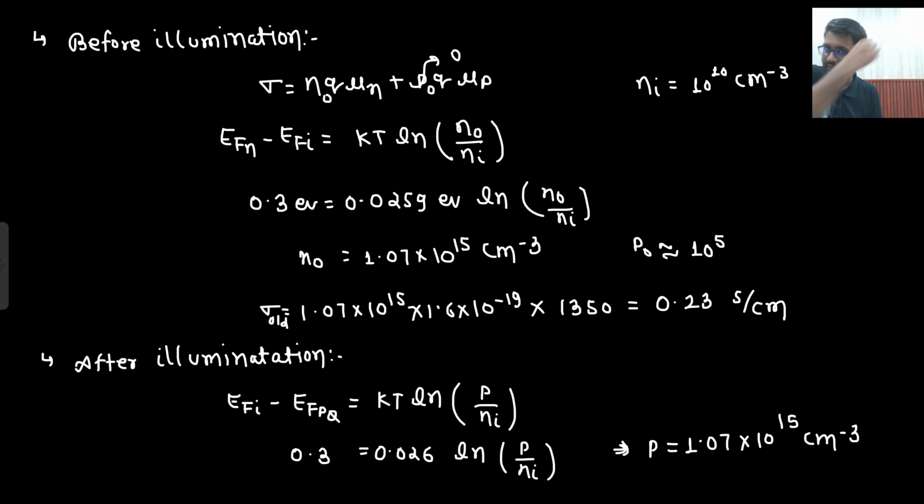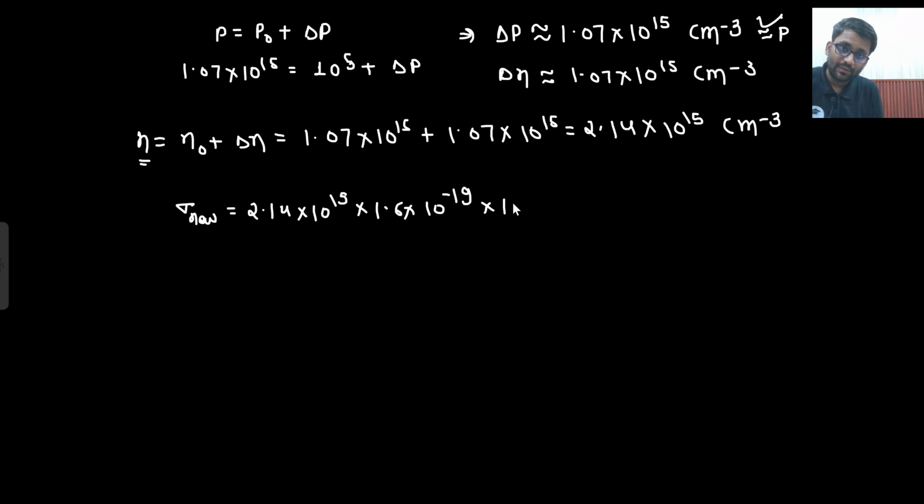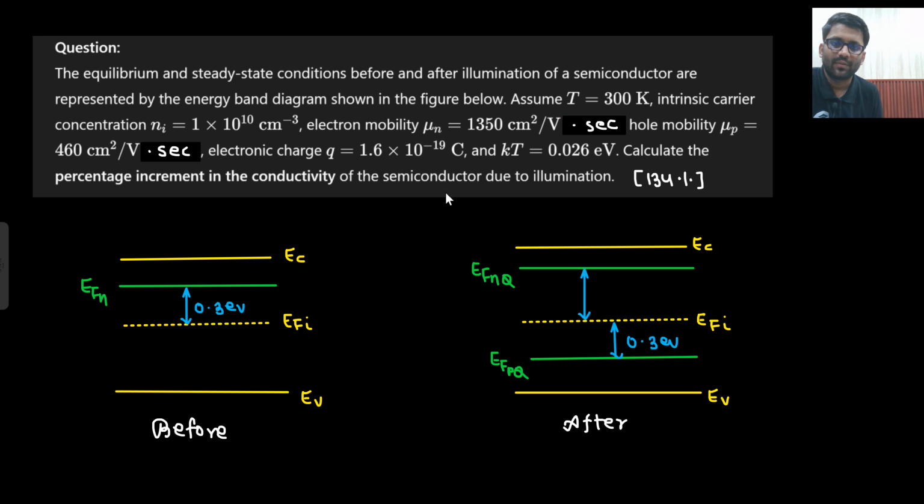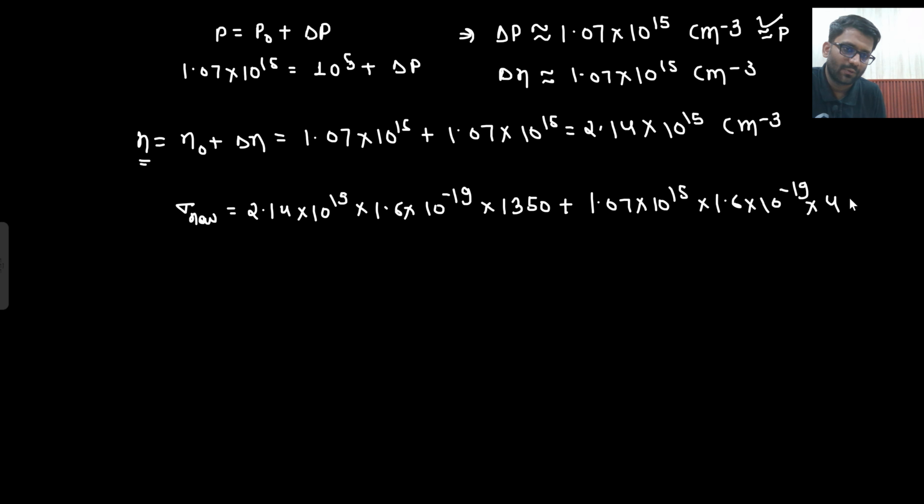What is the value of mu? 1350, plus, what is the value of P? This is the value of P. P Q. What is the value of Q? 1.6 into 10 power minus 19. What is the value of mu? Mu value is 460.